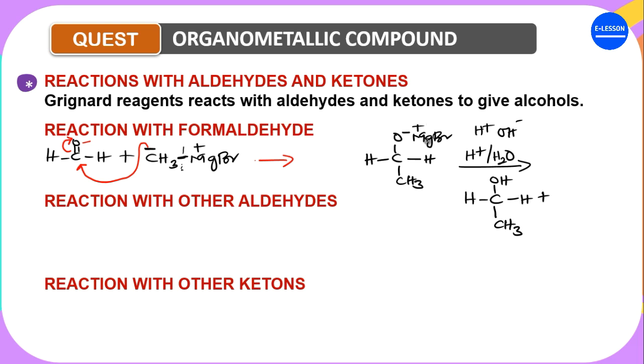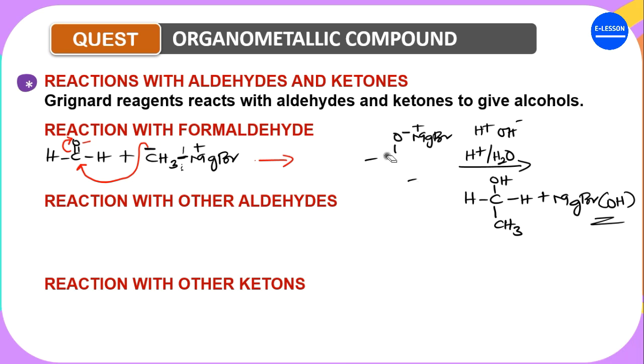Now recall that we still have this MgBr that left. So you have Mg, then you have the Br, and then you recall that H+ entered here, so we are left with OH. This will be the product that will be left.